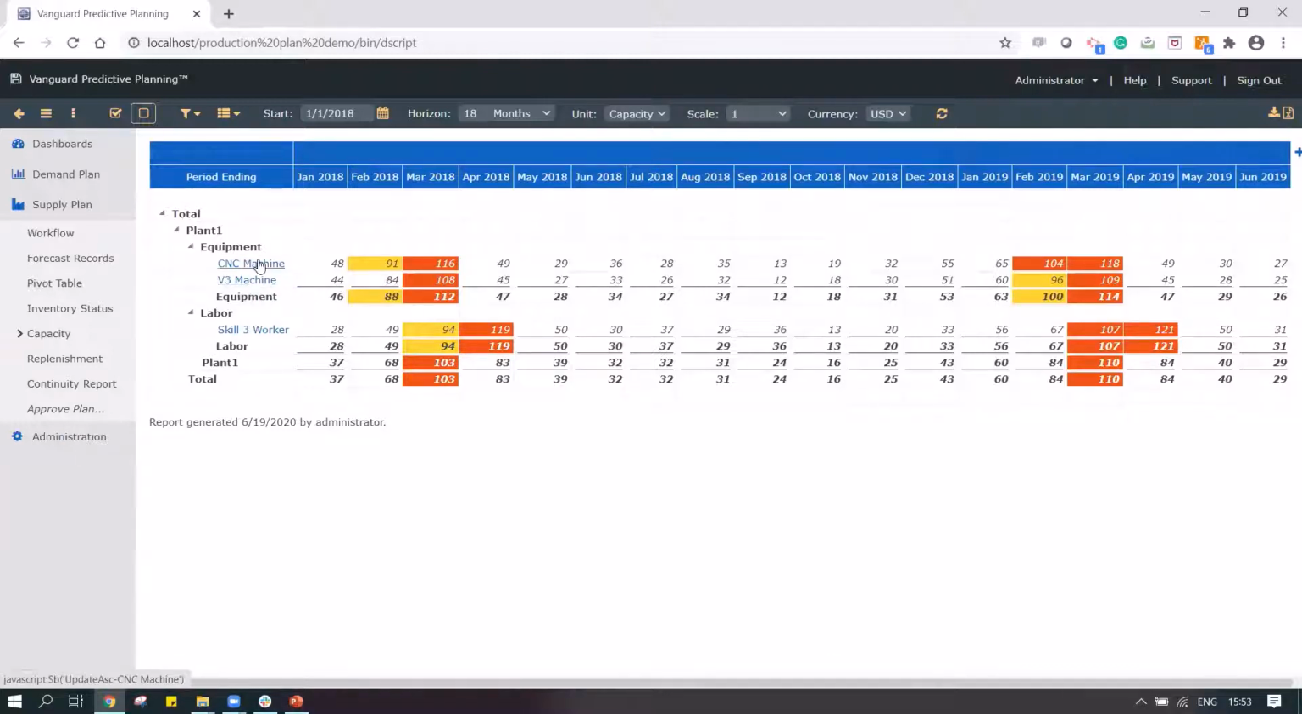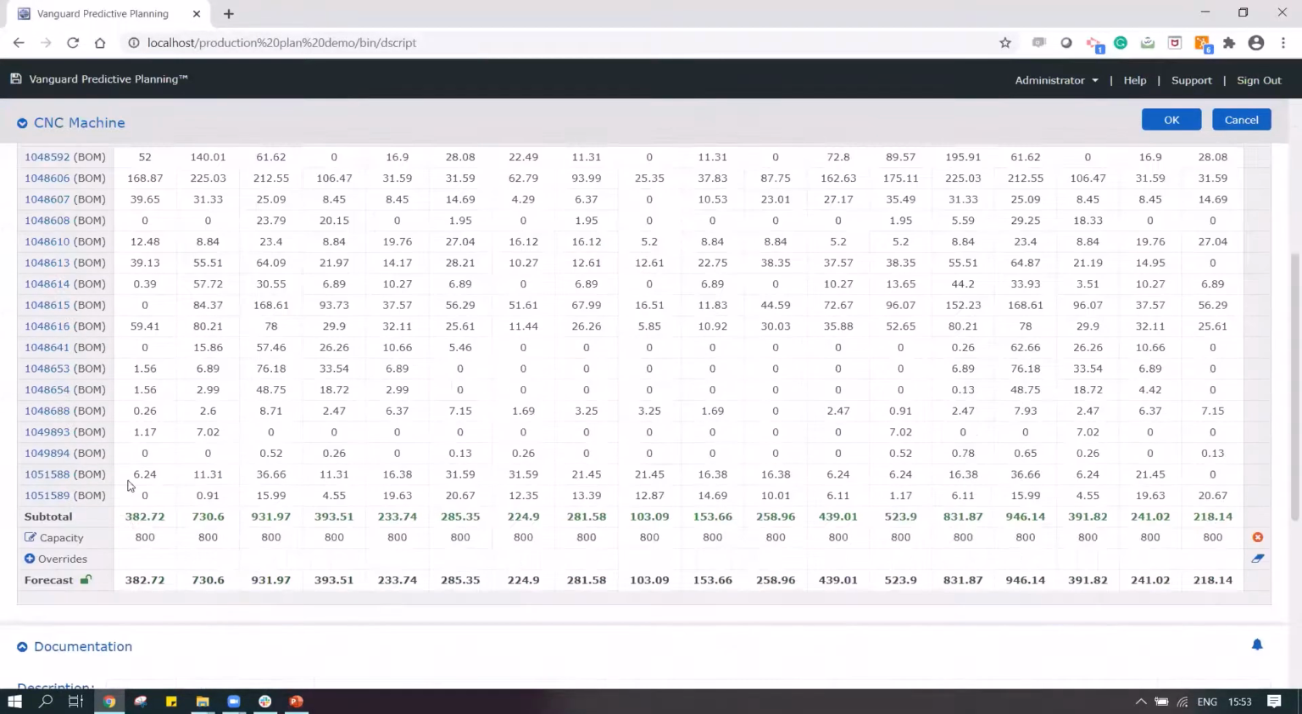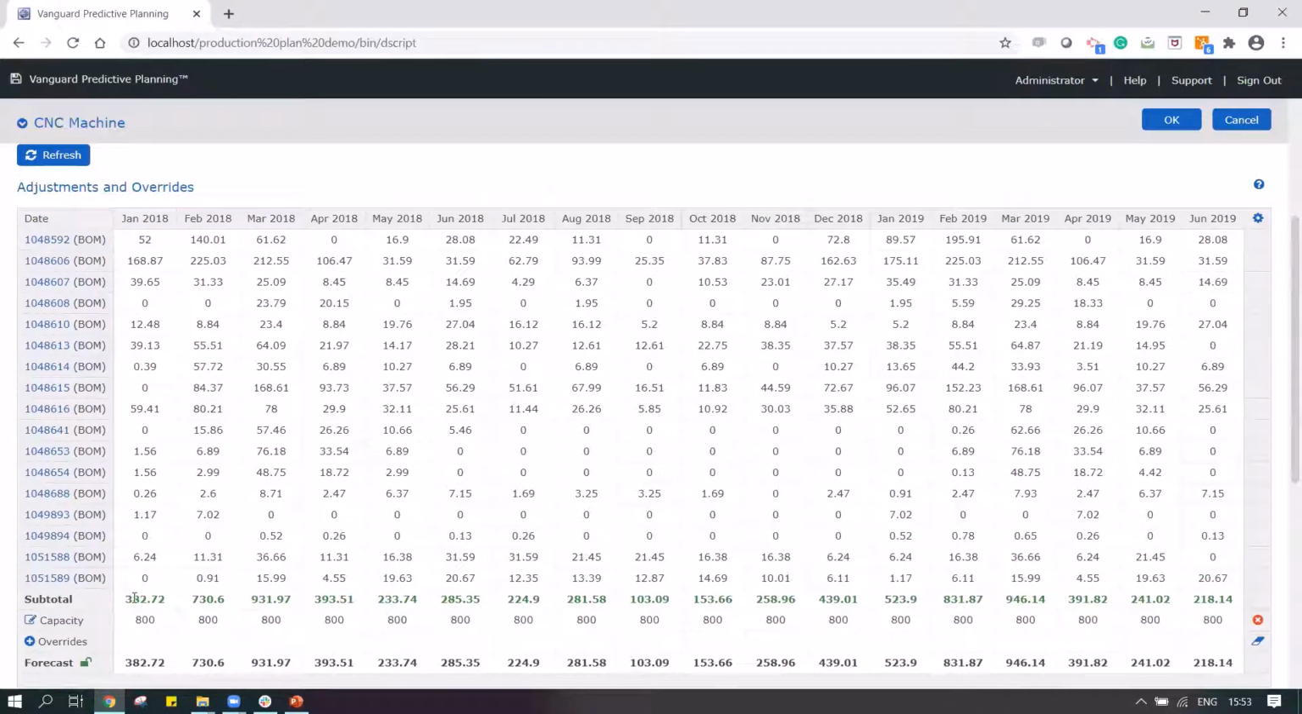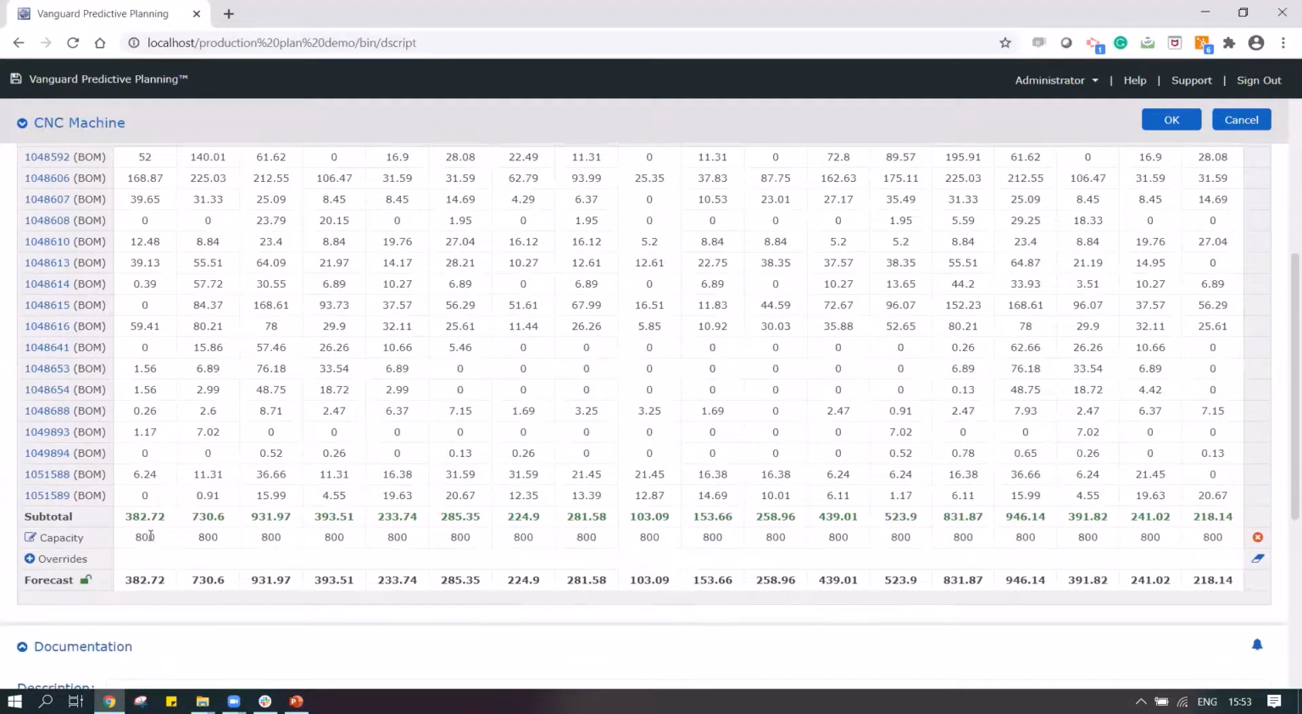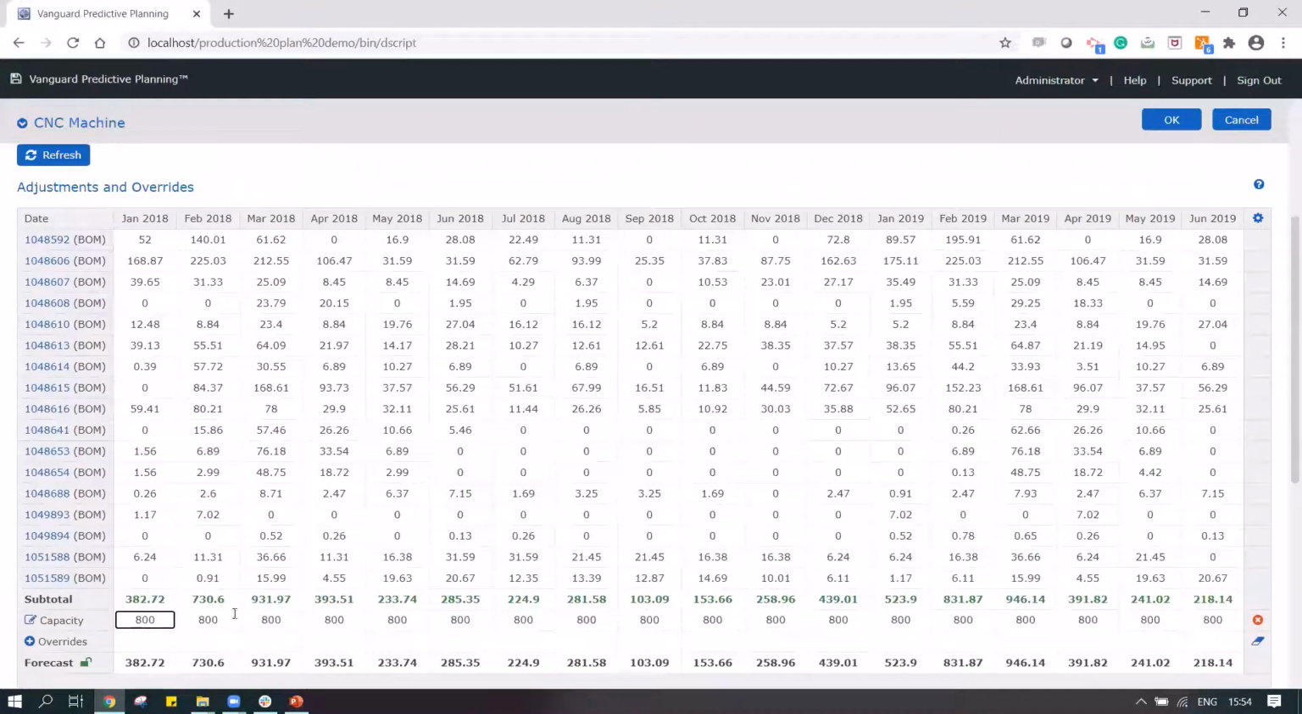So I have two machines, and in these machines, if I go here, I can see what are the various products that I would be processing in these machines in the month of Jan. So it gives me my production plan for each machine and also gives me the capacity. I have a capacity of 800 and I'm going to be making 382 in the month of Jan. I have a production capacity of 800 in the month of March, and I have 931.97 units that I need to manufacture in the month of March, which is not possible. It is exceeding my capacity.